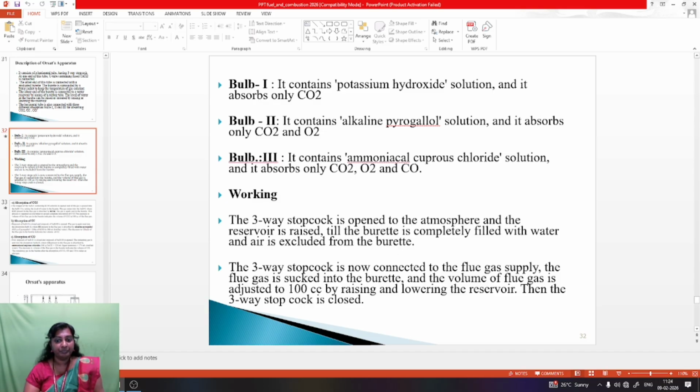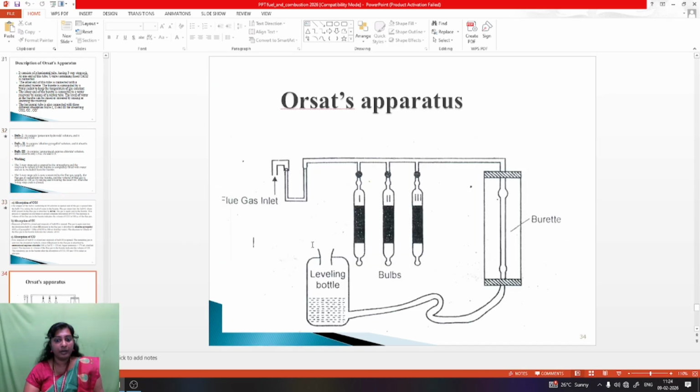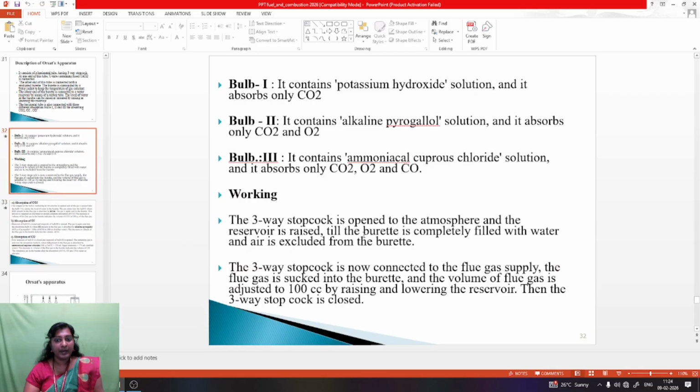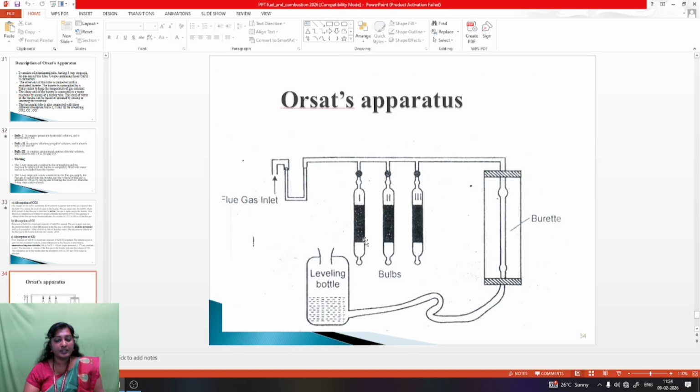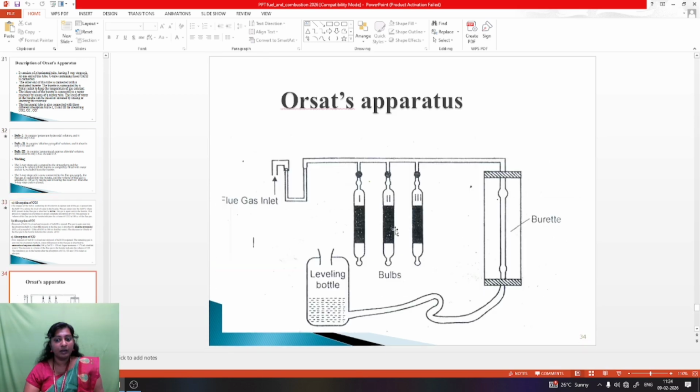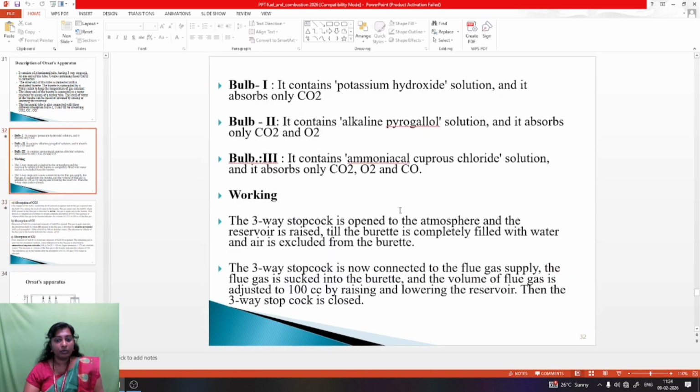Here are the bulbs: the first one, second one and third one. First bulb, potassium hydroxide, absorbs carbon dioxide. Then second bulb is alkaline pyrogallol, and third is ammoniacal cuprous chloride.